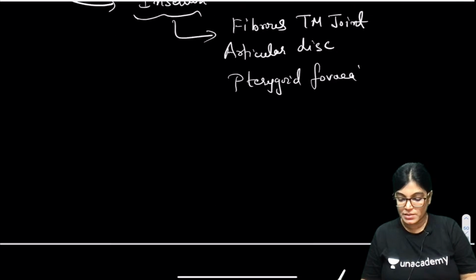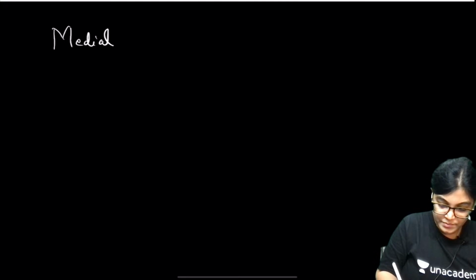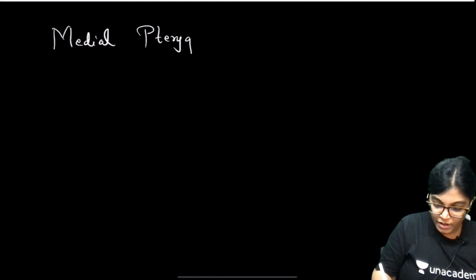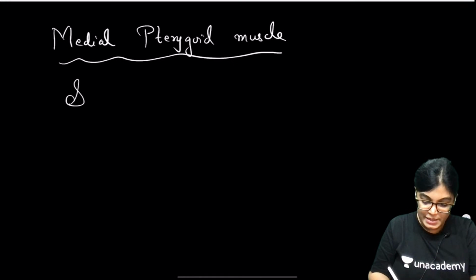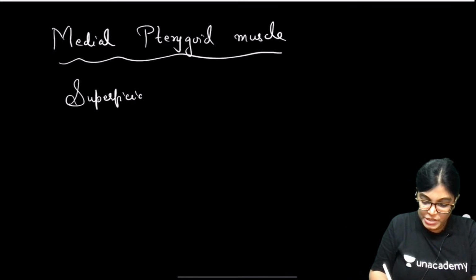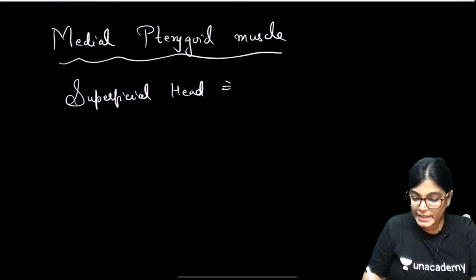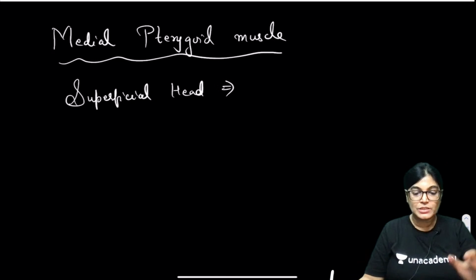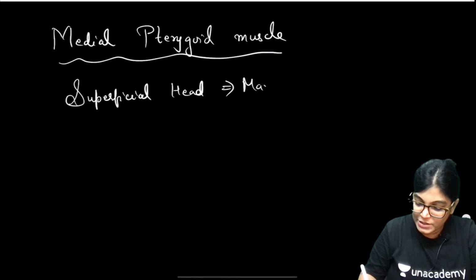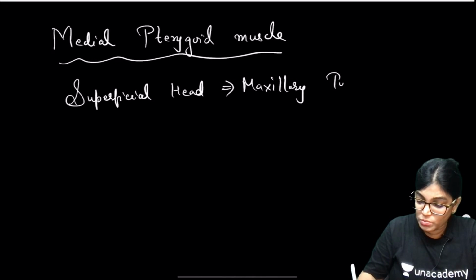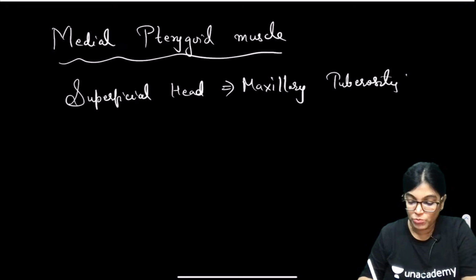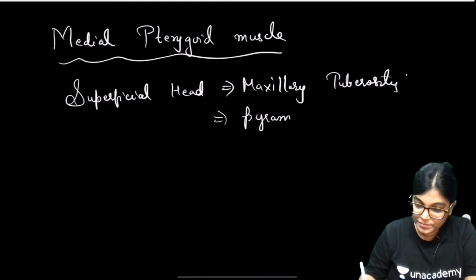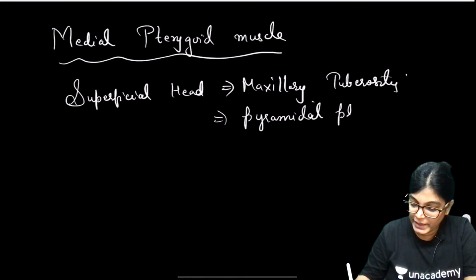Moving to the medial pterygoid muscle. The next muscle is the medial pterygoid muscle. It has two heads: one is superficial, another is deep. The superficial head is originating from which structure? The maxillary tuberosity. If you want to know more, it also takes a few slips of origin from the lateral aspect of the pyramidal plate of the palatine bone.